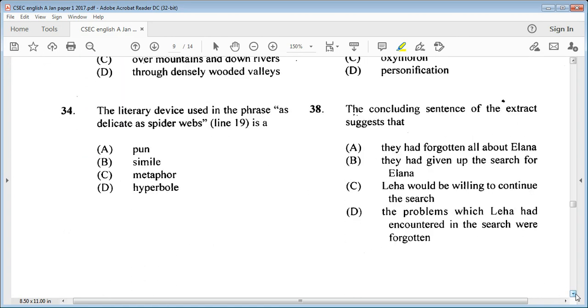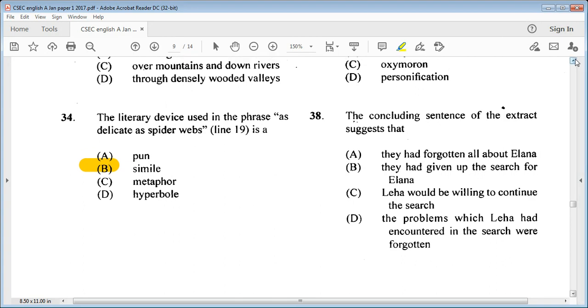Let's go on to 34. The literary device used in the phrase "as delicate as spider webs," line 19, is A, pun, B, simile, C, metaphor, or D, hyperbole. So we know that would be simile, B. As delicate as spider webs, B. So that's simile.